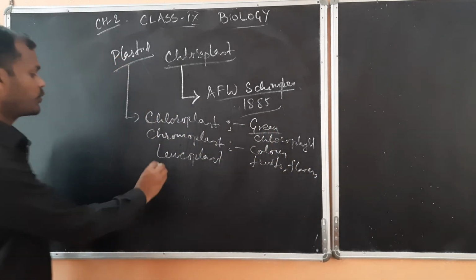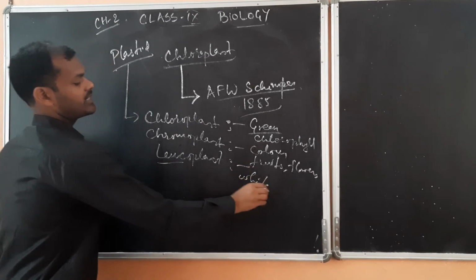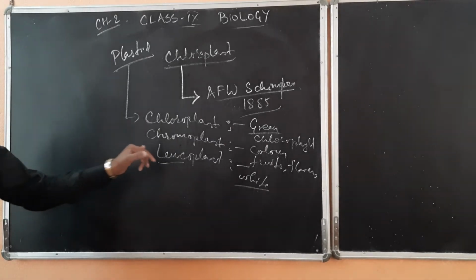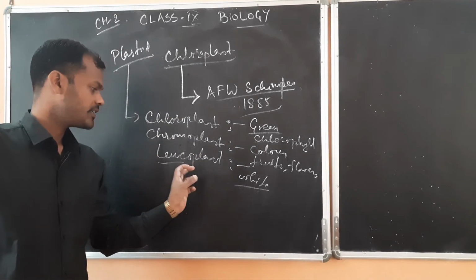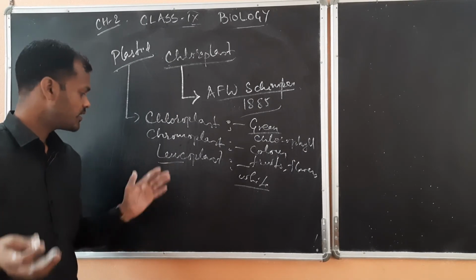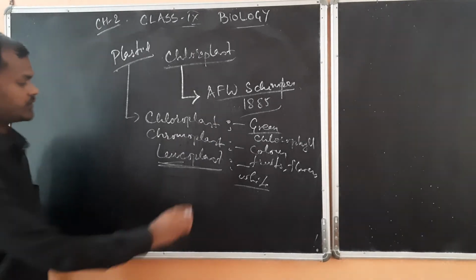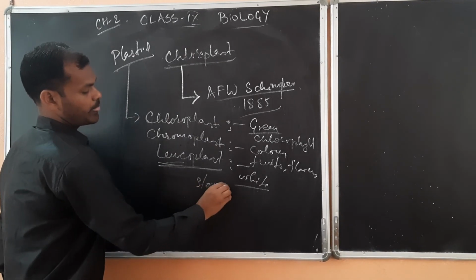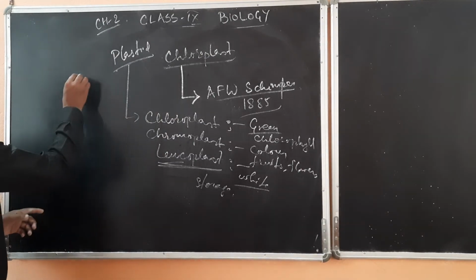And leucoplast. Leuco means white, and leucoplast is the white plastid, and it is responsible for the storage of carbohydrates, fats, or some amino acids. So it can store. Its function is only storage. Now if we come to the structure, you can see the chloroplast, which is generally studied.